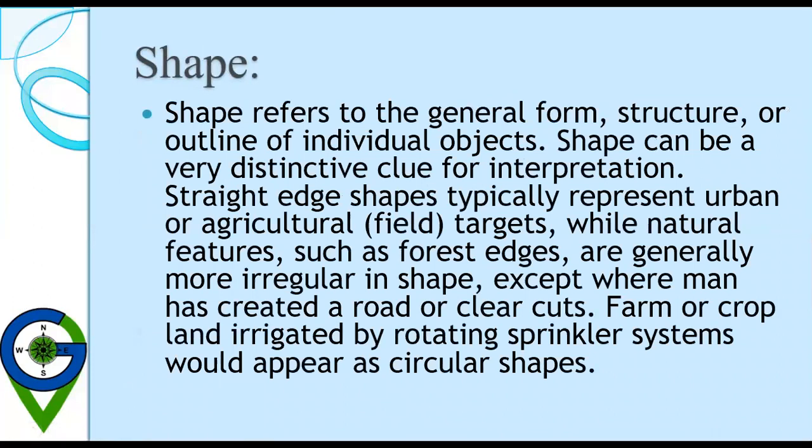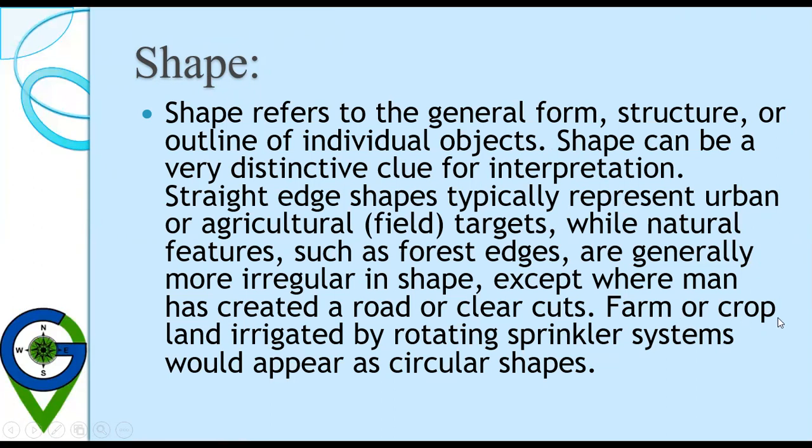The third one is the shape. Shape refers to the general form, structure, or outline of individual objects. Shape can be a very distinctive clue for interpretation. Straight edge shapes typically represent urban or agricultural field targets, while natural features such as forest edges are generally more irregular in shape, except where man has created a road or clear cuts.